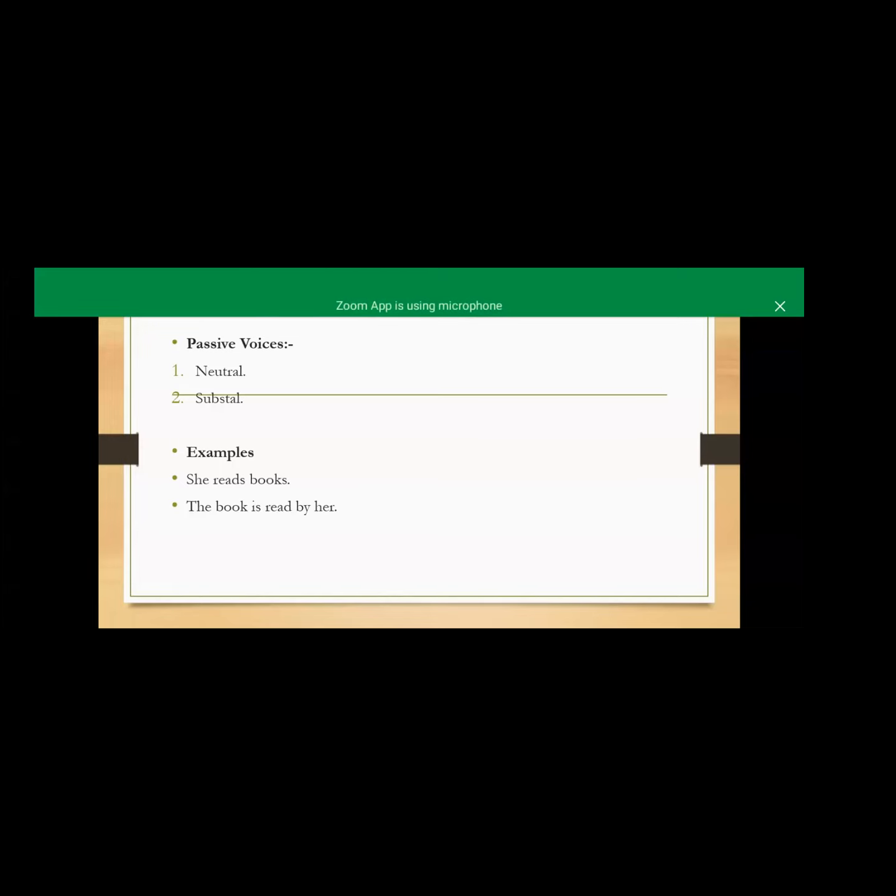Read has all three forms: read, read, read. So the sentence is correct, that is, the book is read by her. It is in the form object plus is plus V3 plus by, that is our bystander, and her is our subject that becomes object in our passive voice sentence.